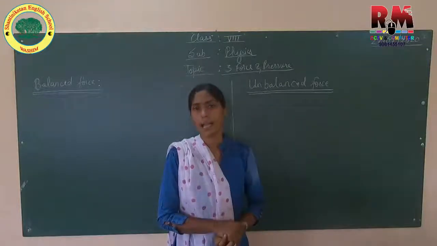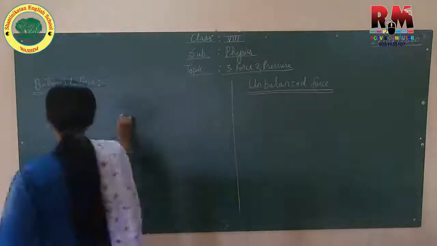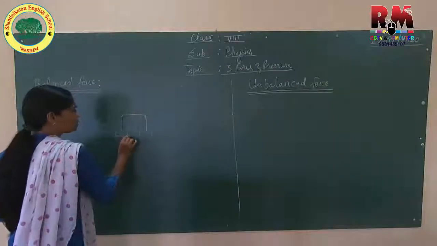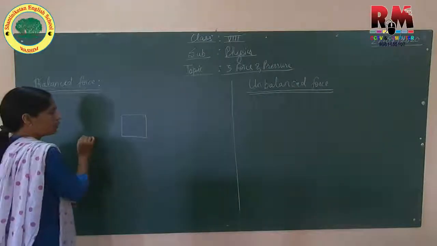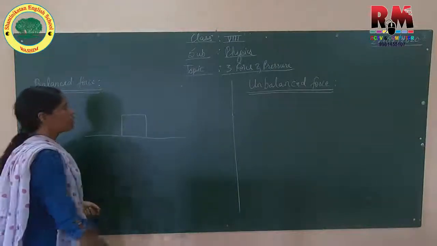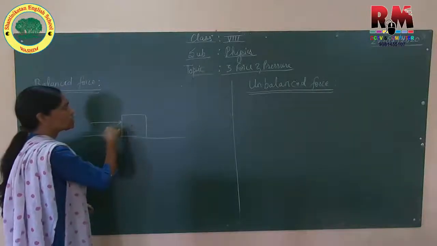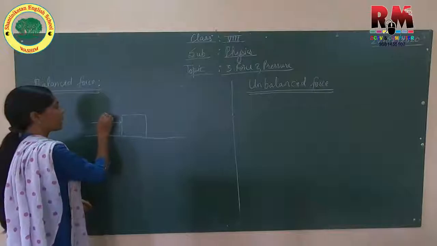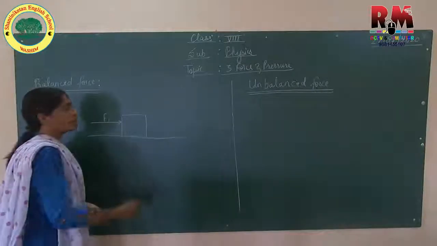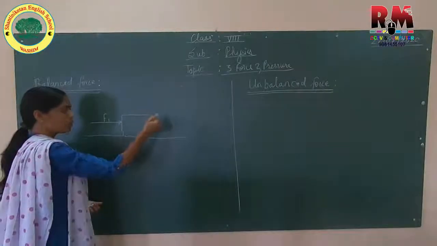Now just consider, if on one single object many forces are acting. Okay, suppose we consider a box. This is a box, kept on the floor. Now this box is heavier. Just consider that this is one of the forces acting on this object. On this side also we can apply force, on this side also and this side also.